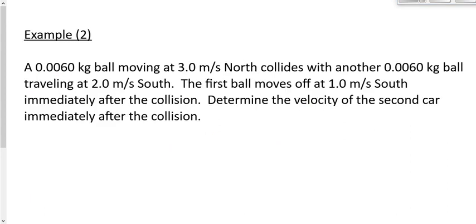Okay, let's take a look at another example here. It says a 0.006 kilogram ball moving at 3 meters per second to the north collides with another 0.006 kilogram ball traveling 2 meters per second to the south. The first ball moves off at 1 meter per second to the south. Find the velocity of the second ball immediately after the collision.